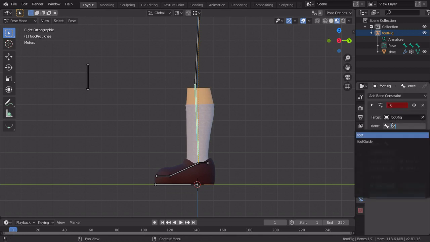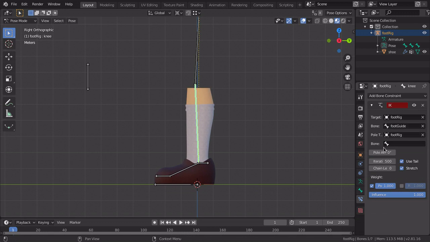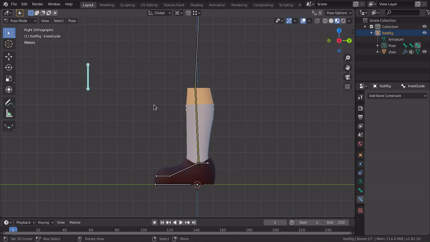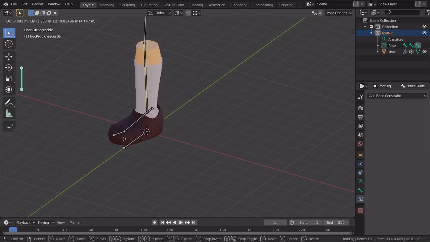Select the foot guide and the knee guide. Minus 90 degrees. And the chain length is 2. Works fine.